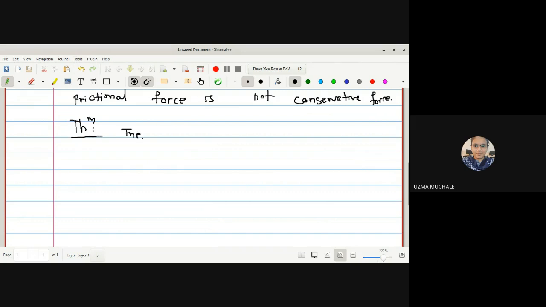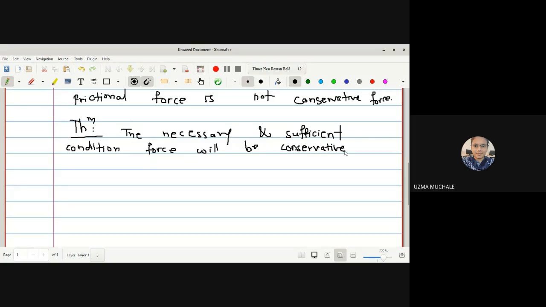The necessary and sufficient condition for a force to be conservative is that F is equal to minus del V, which is equal to minus grad V, which is equal to minus dou V by dou R. Correct?